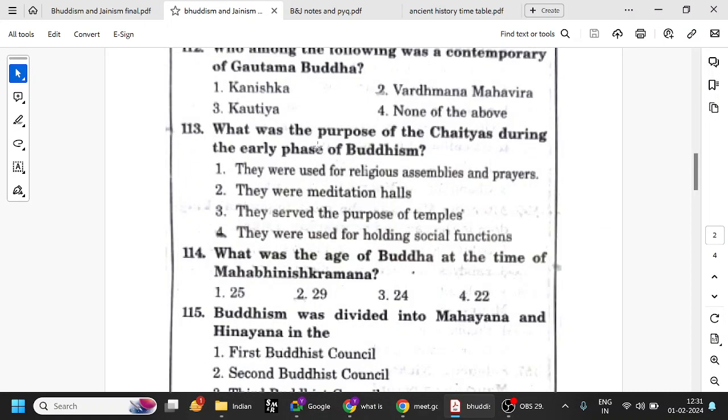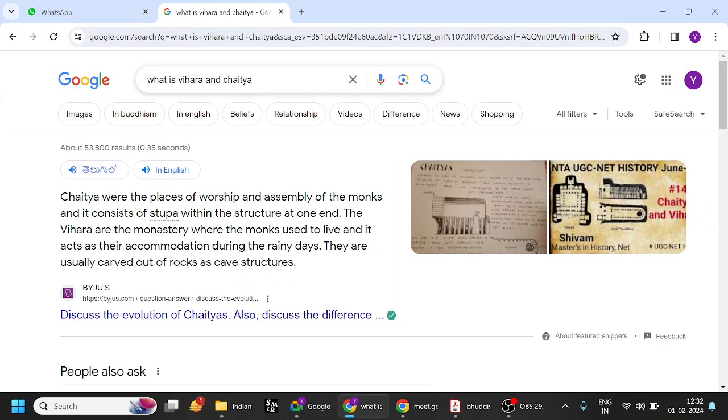But in the early phase of Buddhism, the Chaityas were also used for holding social functions, basically prayer halls only. Social function means people gather together and pray. Later on, they were used for religious assemblies and prayers also. So you have to be a bit clear. In the early phase of Buddhism, but otherwise also, they are mainly used for religious assemblies and prayers. So I think instead of four, you can go with answer one only. This is the more appropriate answer.